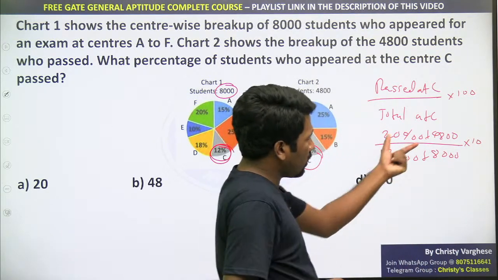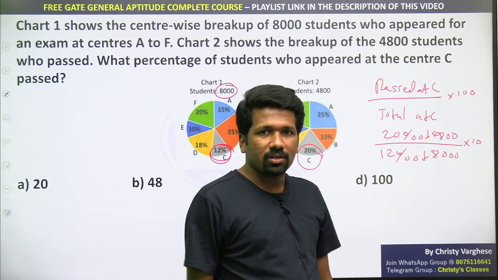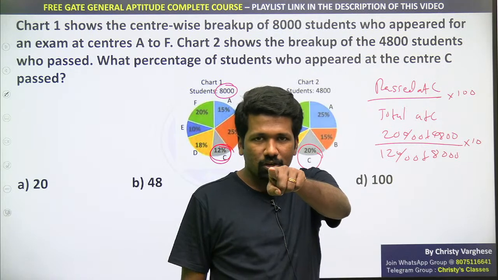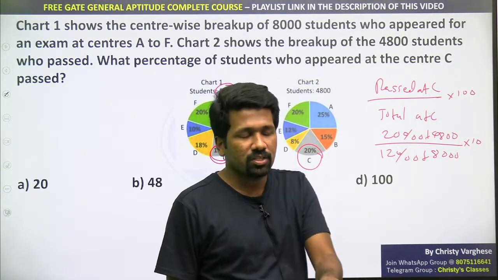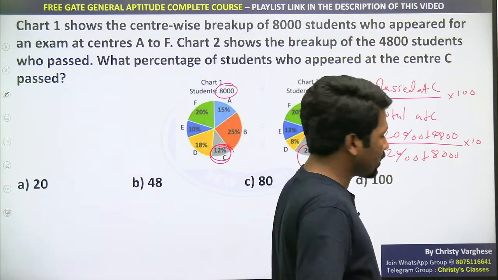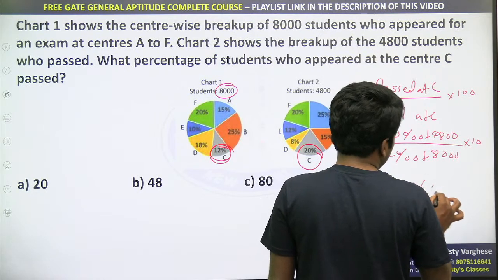How? 20% of 4,800, I have taught you. Find 10%, and its double is 20%. In the recent GATE course, 4 lectures before, I have taken mental math. Check out the link in the description, you can find the link to that lecture also. 20% of 4,800 will be 960.